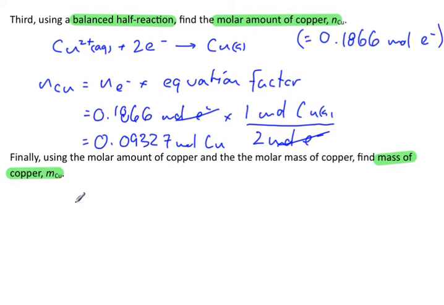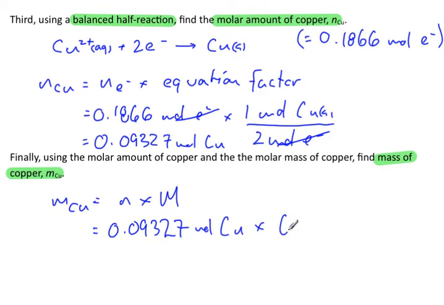So I need to go to the periodic table, but mass of copper equals number of moles times molar mass: 0.09327 moles of copper times 63.55 grams per mole, molar mass of copper. Moles divide out, and we have 5.93 grams of copper plated.